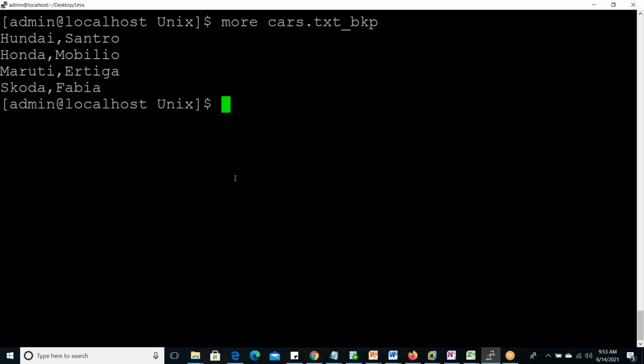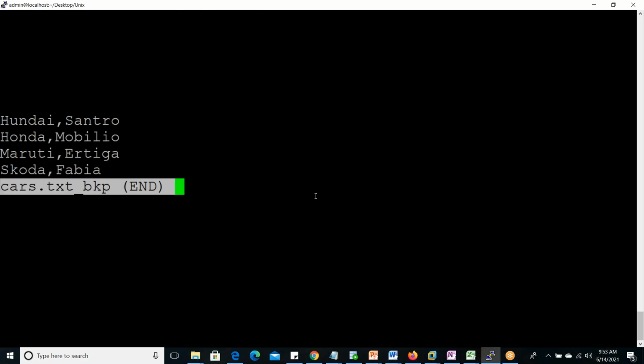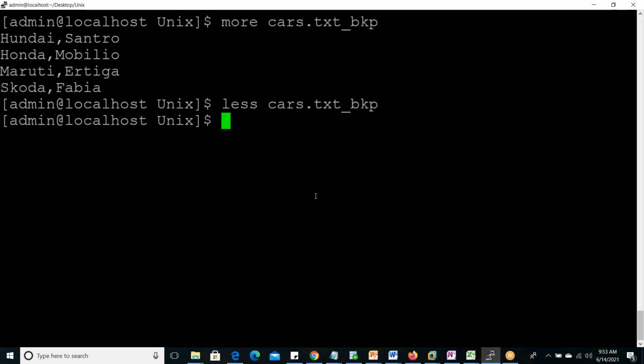So what difference did we get? No difference here. Here also it is displaying the content, and the cat command also displays the content. Another is less. Same file name we can check. This is also displaying the content. Okay, so to display the content, cat, more, less, and reverse-wise the tac command is there.